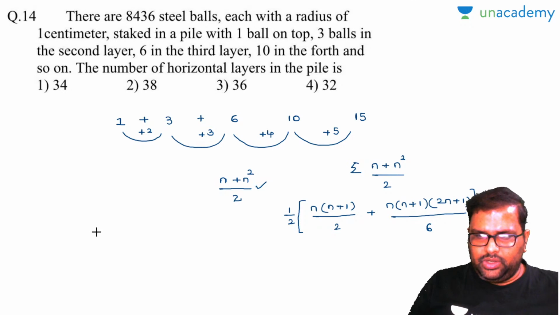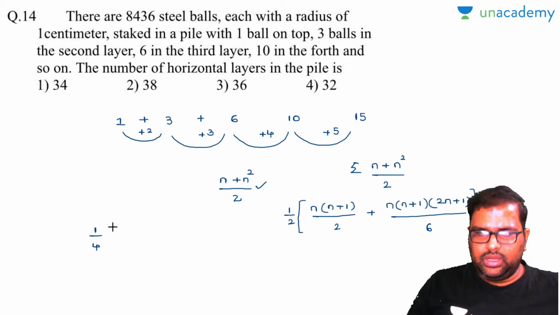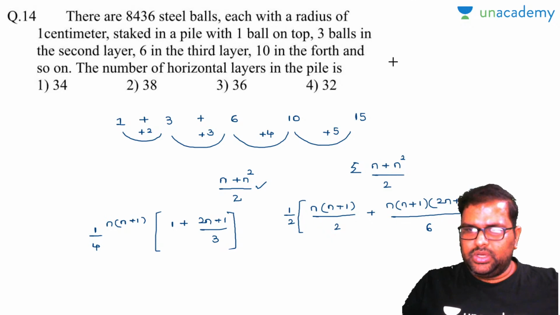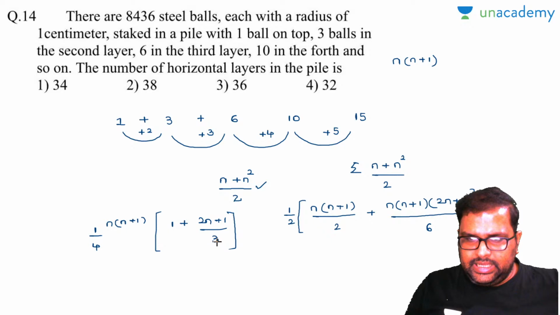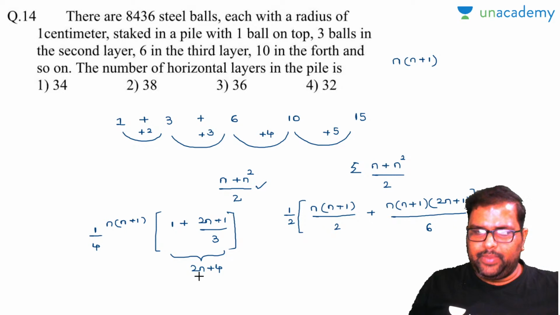So yes. Now look, I will take one more thing common. I will take 2 as common outside, I will make it as 1 by 4. I will take n into n plus 1 as common outside. So what will be left over there? It will be left over only 1 plus 2n plus 1 divided by 3. So finally the equation will become like this, right? I'll write down here: n into n plus 1 into, see here, this will be 3 plus 1, 4. So the bracket value will become 2n plus 4 divided by 3. Am I right or wrong?